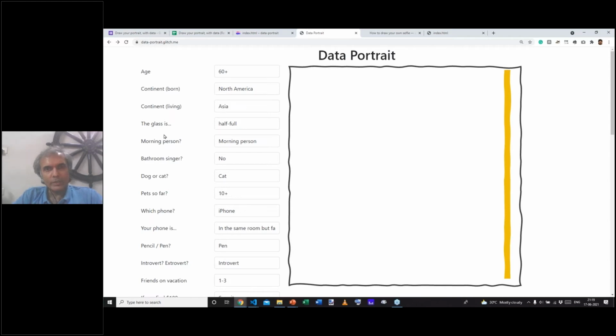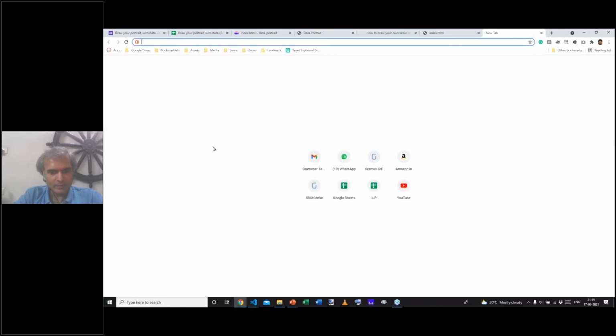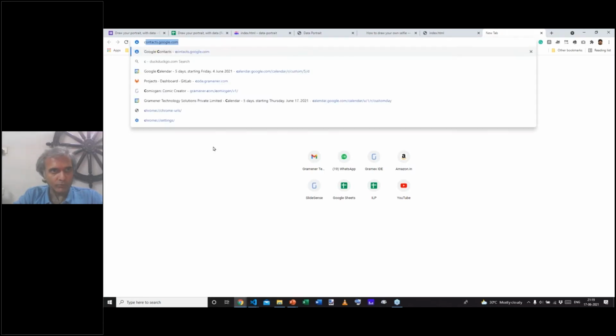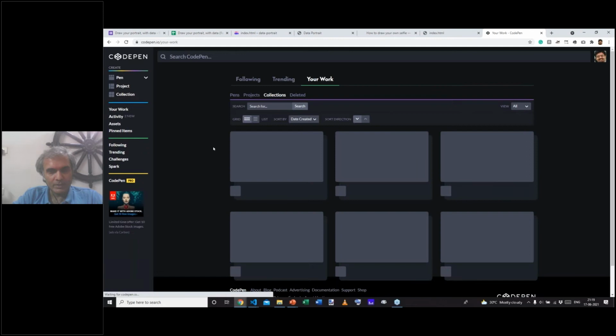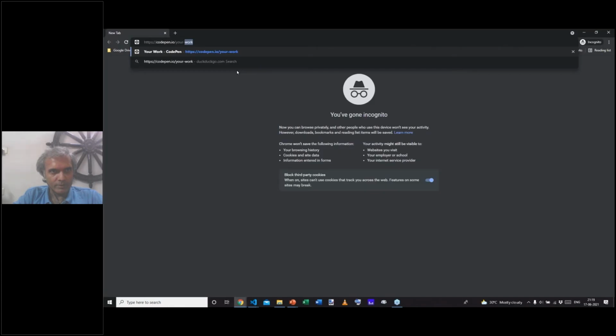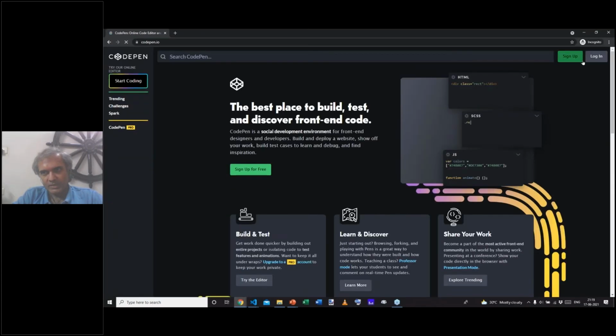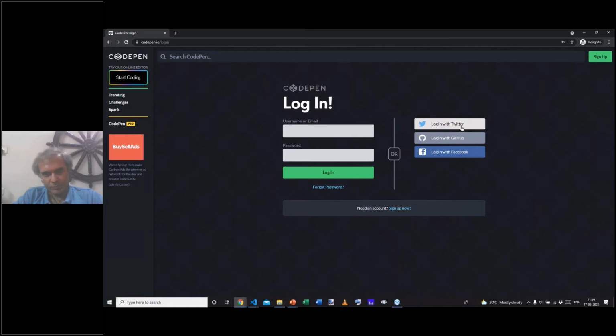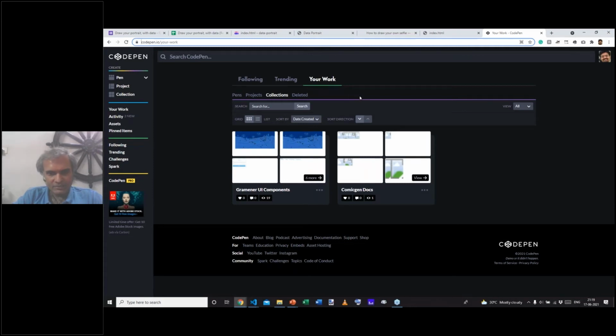So I'm going to give you a quick look at what this looks like. I'm not going to show you the source. What I'm going to do is give you a sense of how this works. For that, I'm going to create a CodePen. And this is an exercise that some of you will have to do. Hopefully, some of you have used CodePen, but some of you may not have. All you have to do is go into codepen.io and click on login, and you'd be able to sign up with Twitter or GitHub or Facebook or whatever, and you can create a pen. And in the last 15 or maybe even 20 minutes of this workshop, you will be trying this out.